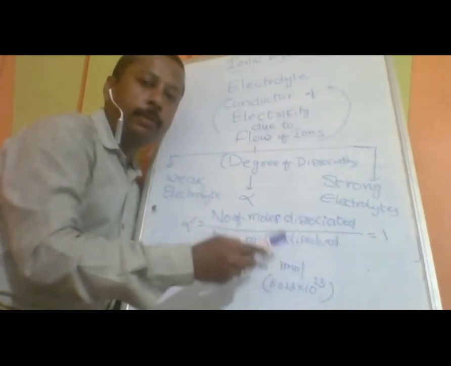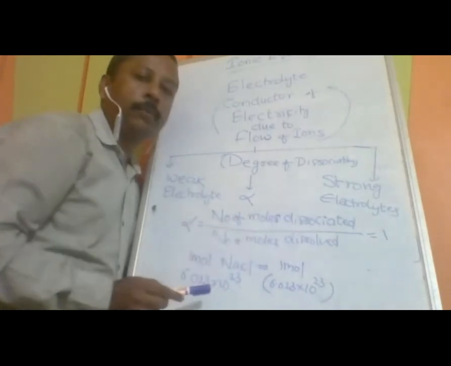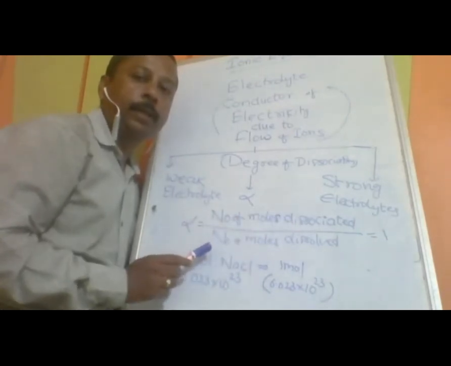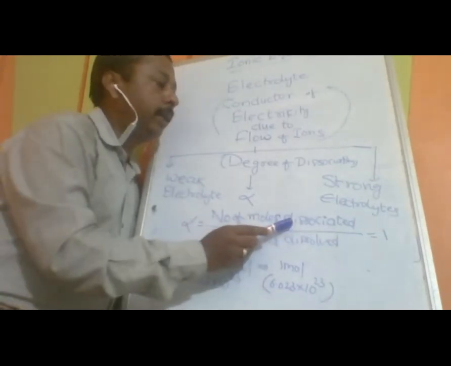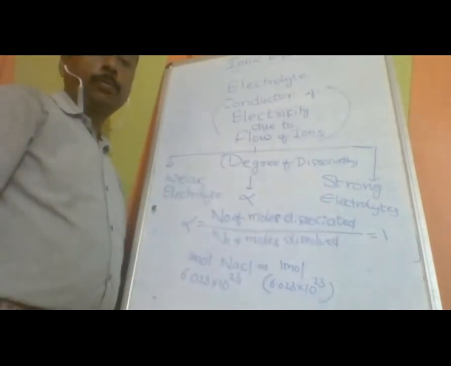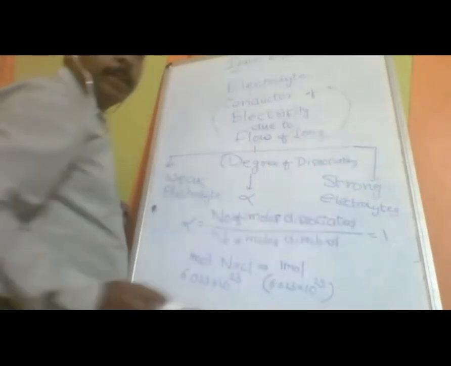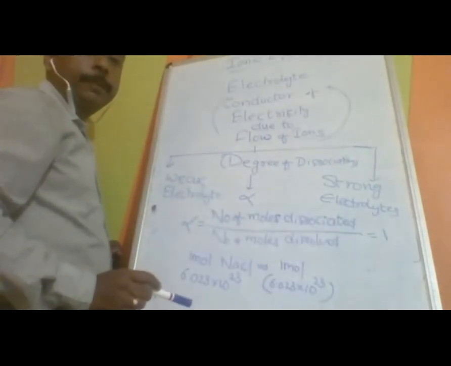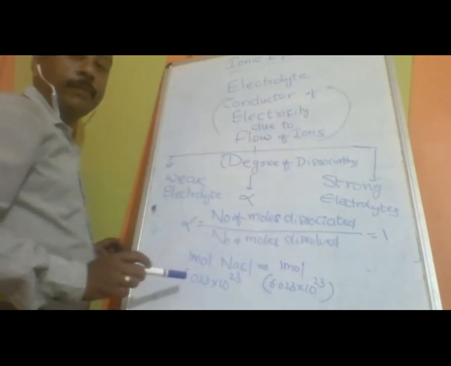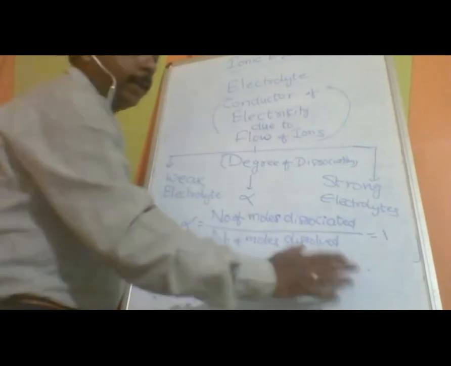We will try to dissolve as much as possible. But if the solute doesn't want to dissociate, it is up to them. So depending on that capacity only, electrolytes are divided into how many types? Two types. When you write alpha in the form of a fraction, the maximum possible value is 1. That too happens very, very rarely.